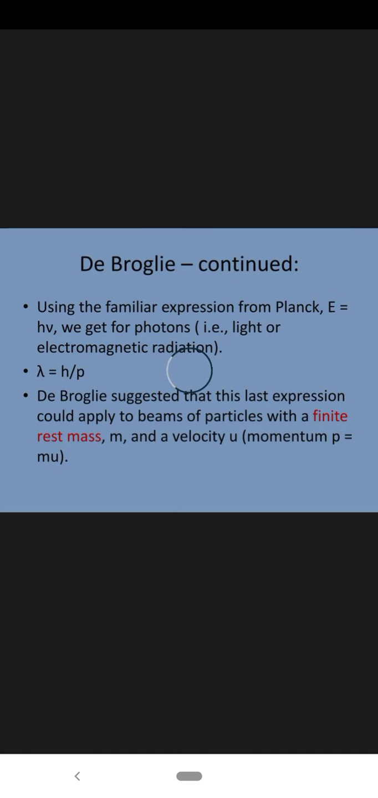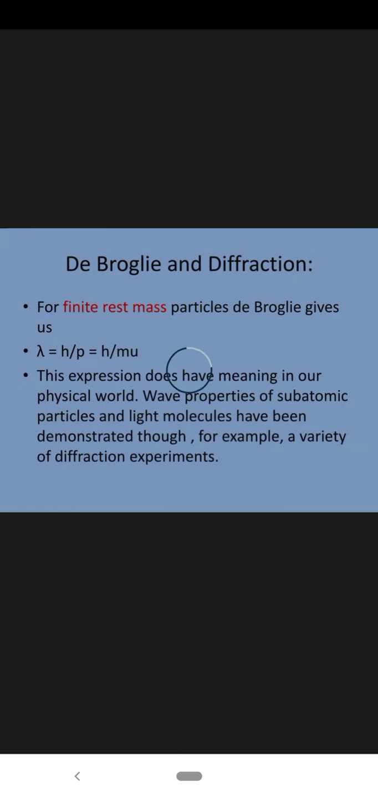Using the familiar expression from Planck, which was E is equal to h nu, we get for photons lambda is equal to h upon p. De Broglie suggested that this last expression could apply to beams of particles with a finite rest mass m and velocity u. So the momentum comes out to be p is equal to mu.